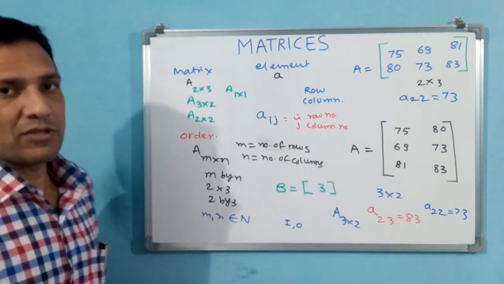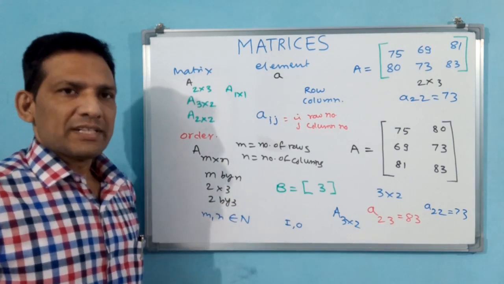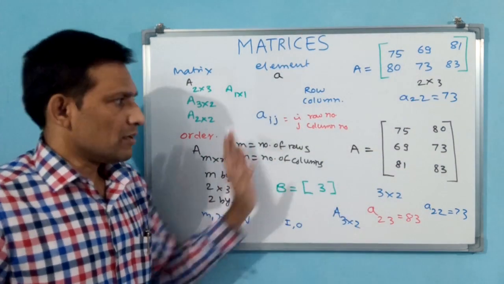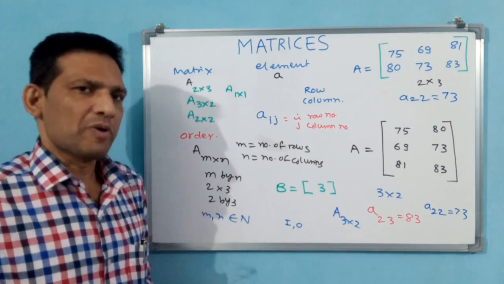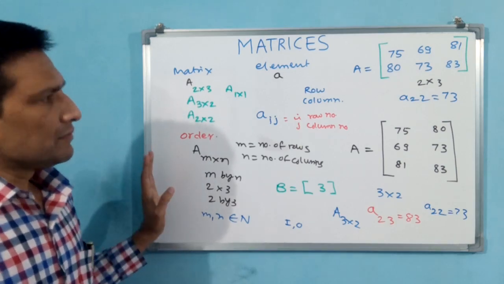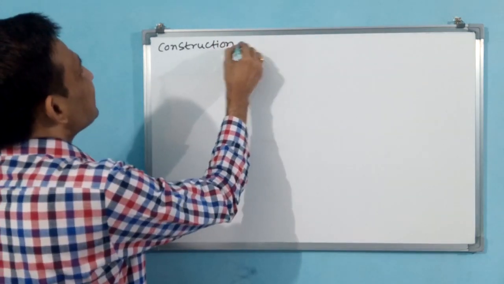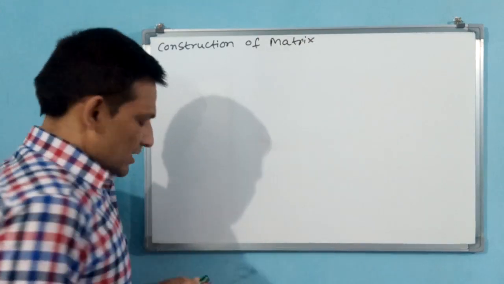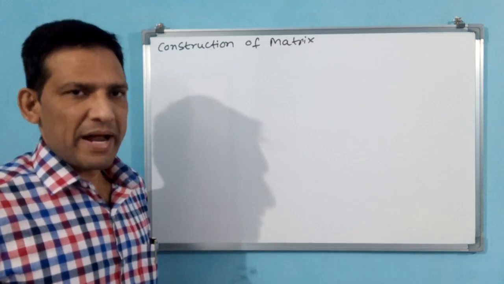Why? Because the construction of matrix also will come. They give one formula and ask us to construct. If you know the Aij concept, then you can construct the entire matrix also. Why? Because they give a formula, an equation or whatever it may be. This is the basis behind construction of matrix. Like this, practically we will construct the matrix.